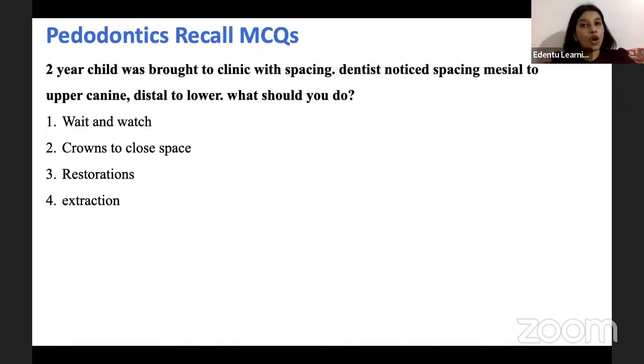So these are very normal spaces, and you just need to wait and watch. There is nothing else that needs to be done. It's not an anomaly, it is a very normal spacing that is usually seen.